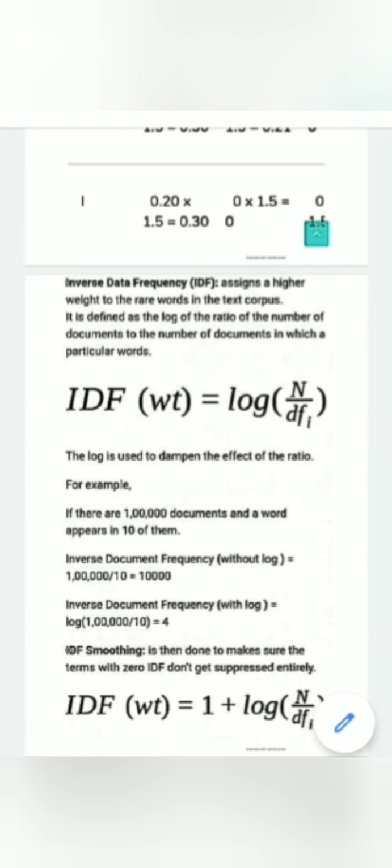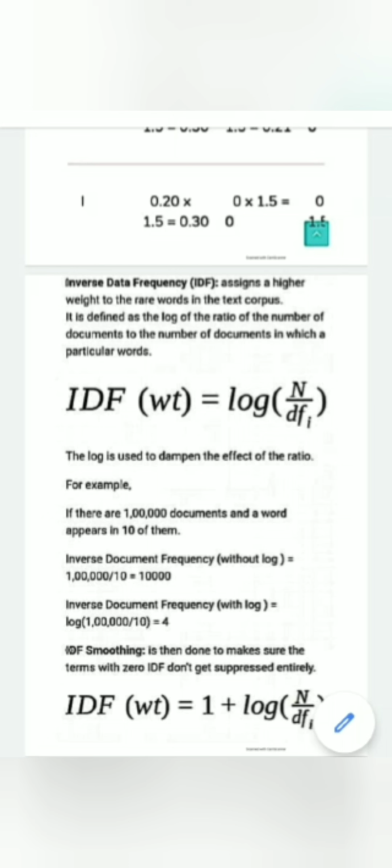Inverse document frequency assigns weight to the rare words in the text corpus. It is defined as the log of the ratio of the number of documents to the number of documents in which the particular word appears. For the IDF formula, we need to add a log. The log is used to dampen the effect of the ratio. It is particularly useful when we have a larger number of documents.